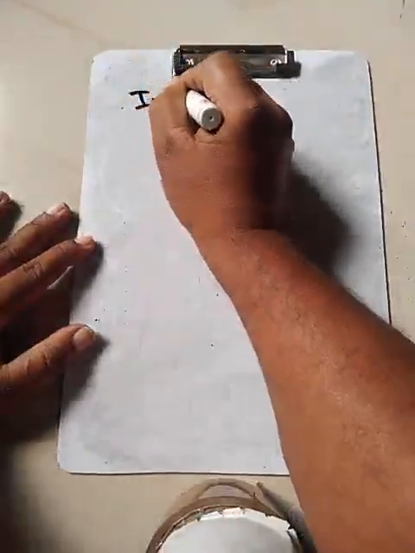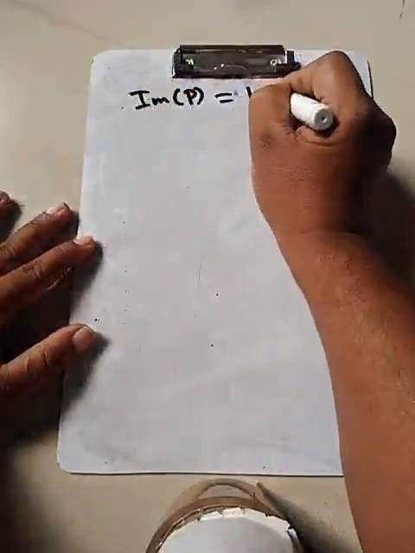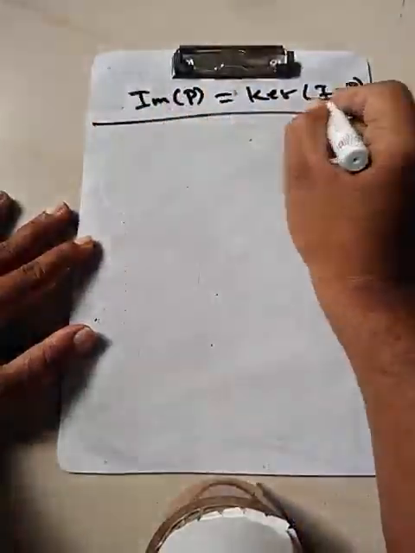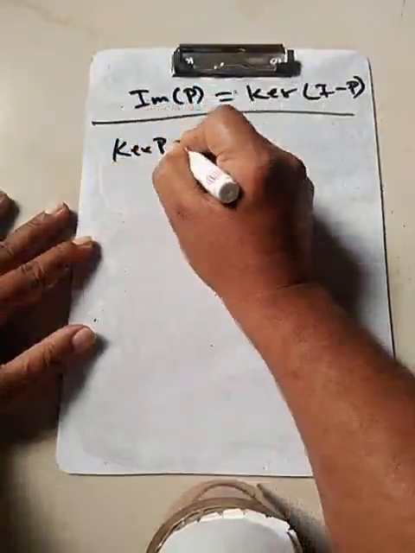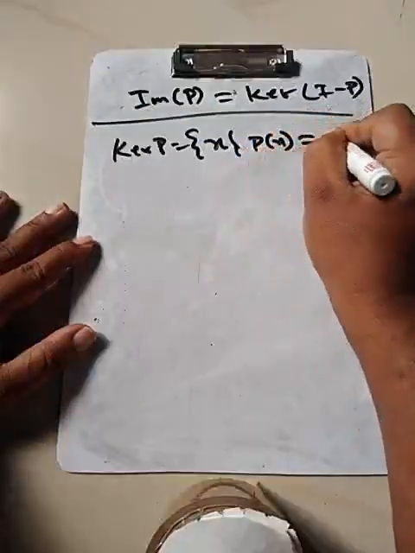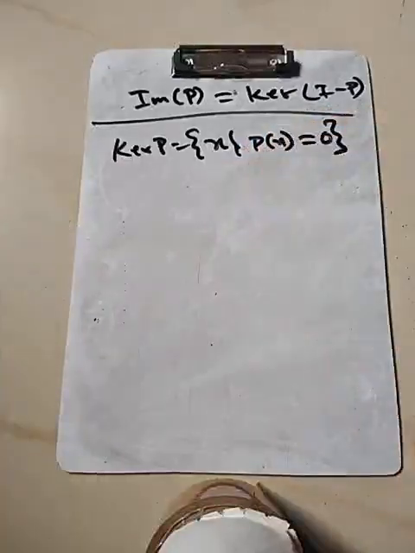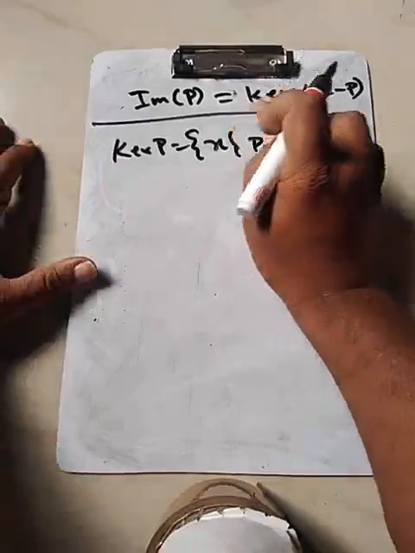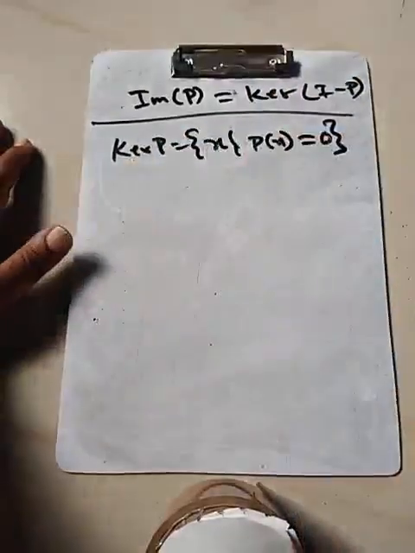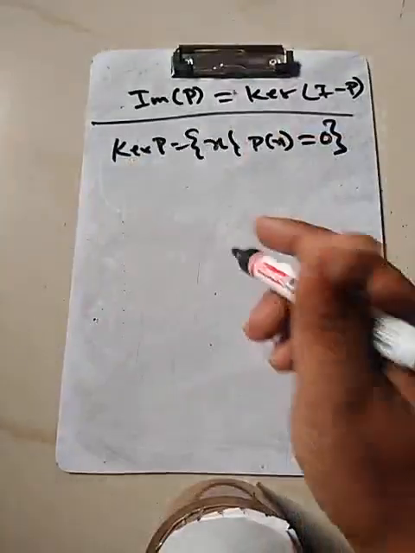So the image of P we are able to show, so this is the case. Let's look at the kernel of P. Collection of all those x such that P of x is 0. Okay. So if you have the kernel of P, that P of x is 0, what do we get from here? What is the image of P? What we want to show.